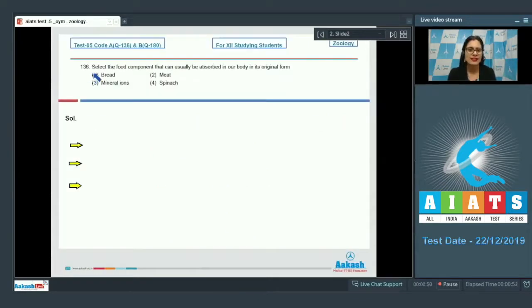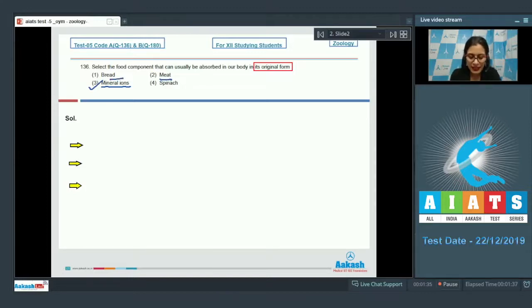Question number 136. Select the food component that can usually be absorbed in our body in its original form. So the point is absorbed in our body in its original form. And the options given are bread, meat, mineral ions and spinach. Mineral ions such as calcium, magnesium and chloride can be absorbed in original form. So the correct answer to this question is option number 3, that is mineral ions.